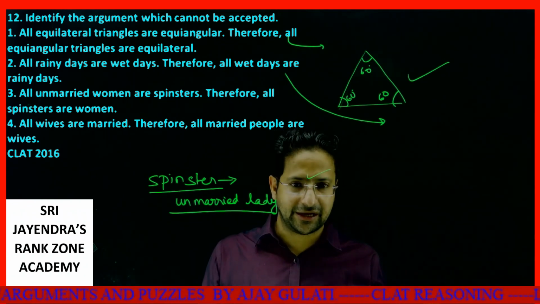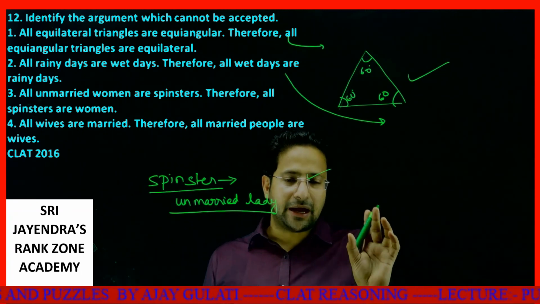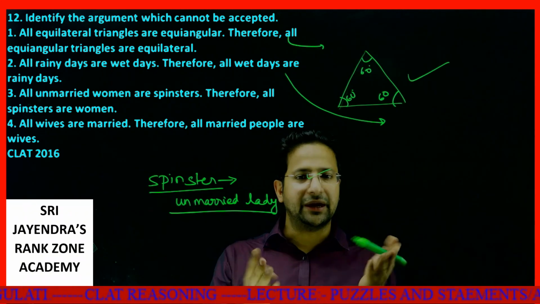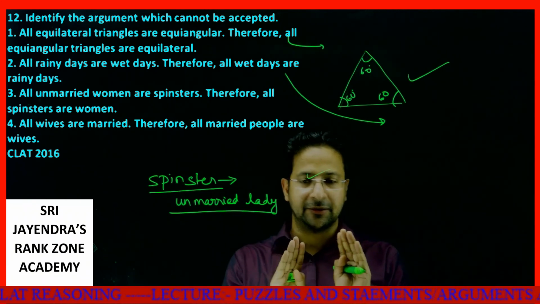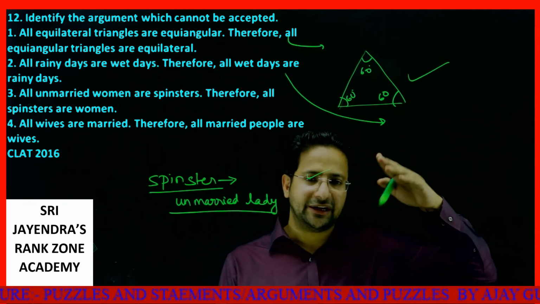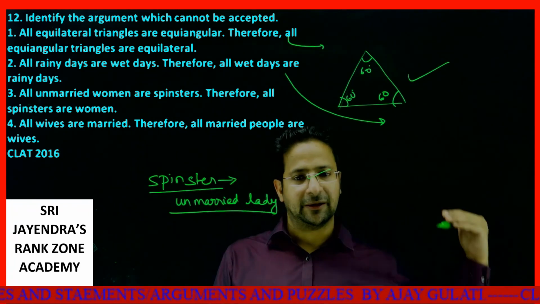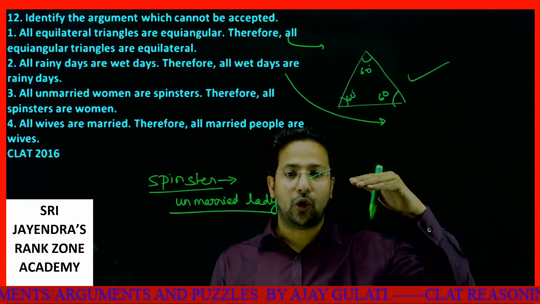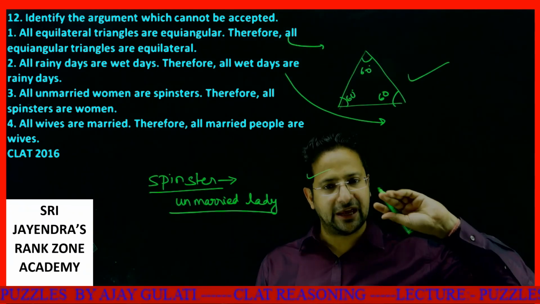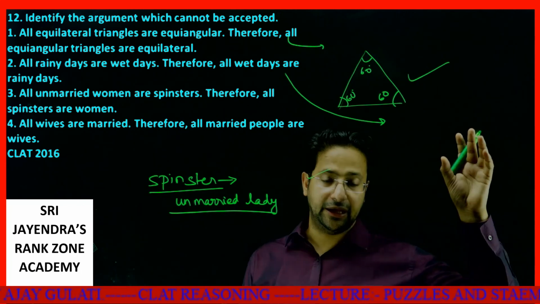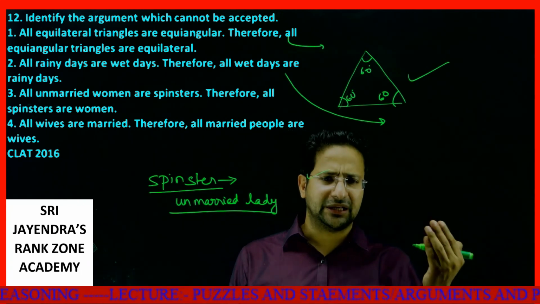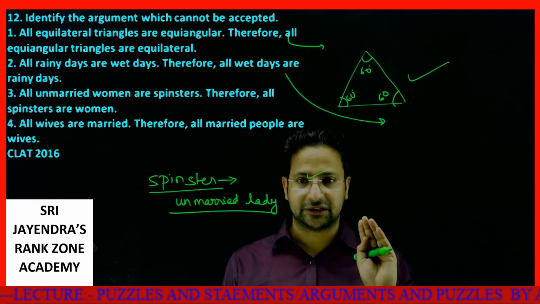Okay, this statement: all rainy days are wet days. Therefore, all wet days are rainy days. See, it might not appear to you to be very true, but at least it appears to be true in many cases. Yes, if it is a rainy day, then it is wet. But all wet days are rainy days? Definitely, if a day is wet, we can assume that it is a rainy day. But it might be wet because of some other reason also. But let's look at the other thing.